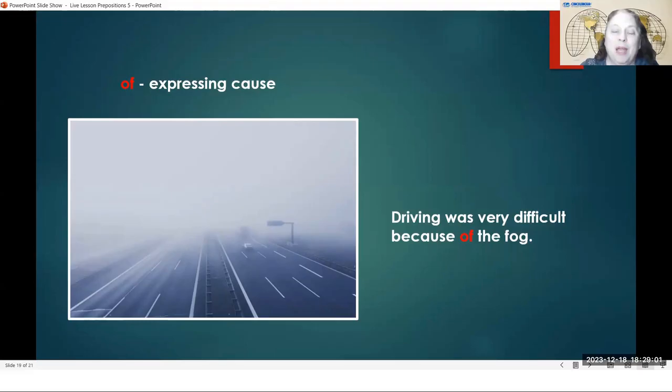And so when we're answering the question, why is it hard? We're going to tell the reason, the cause of this thing. Why was it difficult to drive? It was difficult to drive because of the fog.